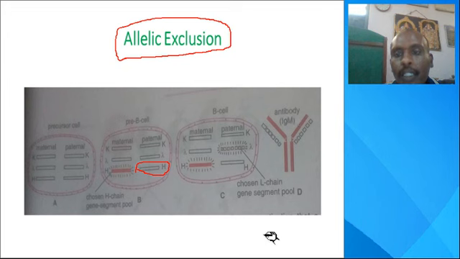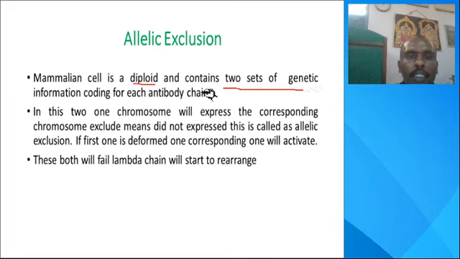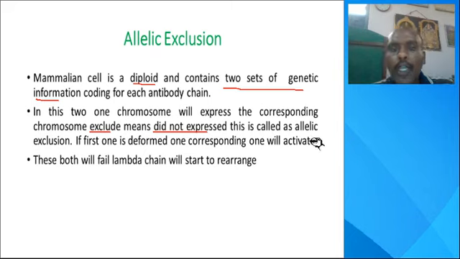This is termed allelic exclusion. You observe here that the diploid cell contains two sets of genetic information coding, but both do not express. Only one is expressed and the remaining is excluded. Excluded means it did not express. This is termed allelic exclusion.